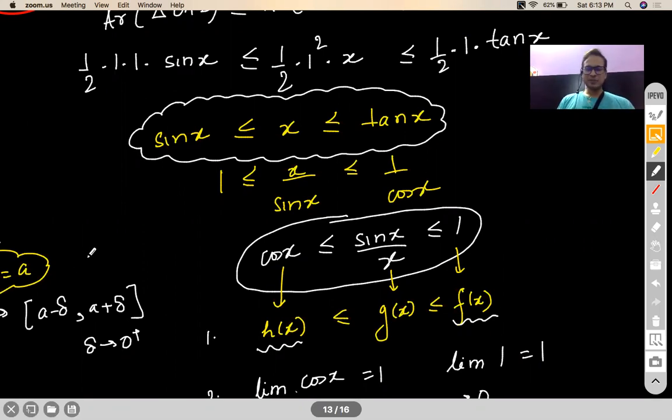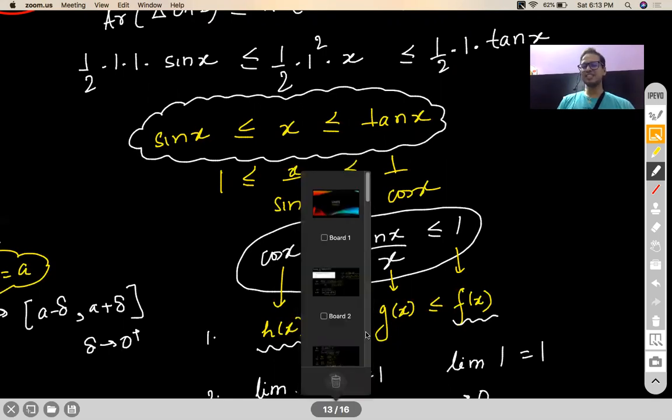When x is a slightly positive quantity, or a very small quantity, you would realize that sin x will be less than x and x will be less than tan x. Now, how is this helpful in solving the question?